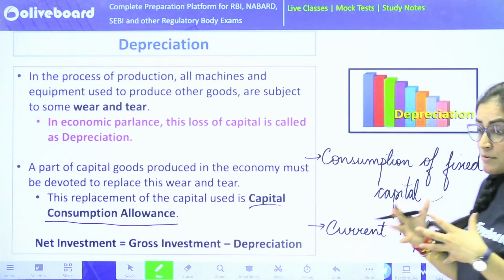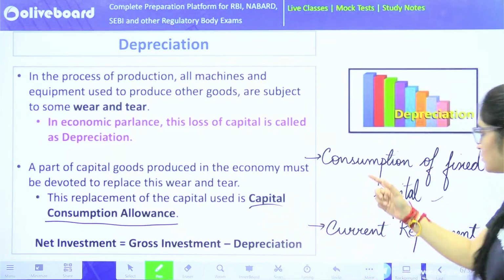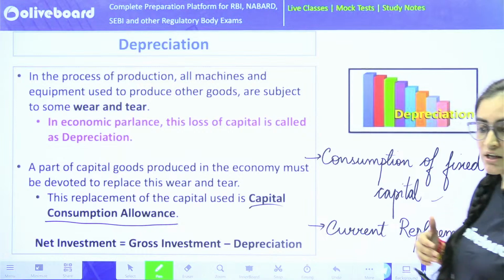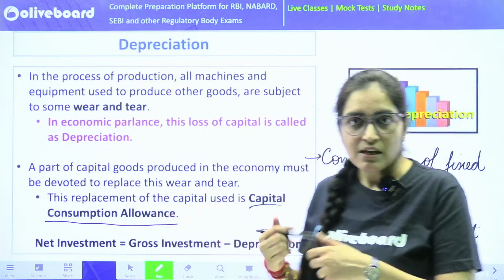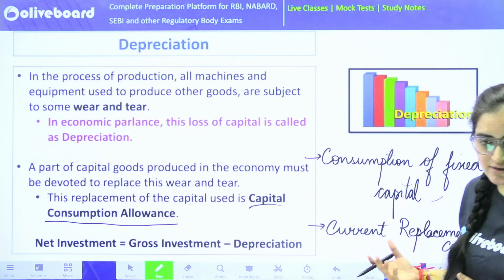Sometimes you will come across depreciation, and it might also be the case that they'll use the words consumption of fixed capital. They can even use current replacement cost. They can also use replacement of fixed capital. So interchangeably, your depreciation can be expressed using multiple words. So this can be one such case.